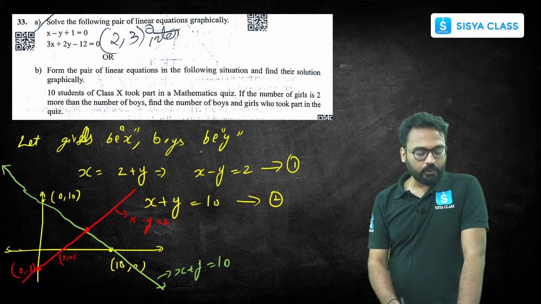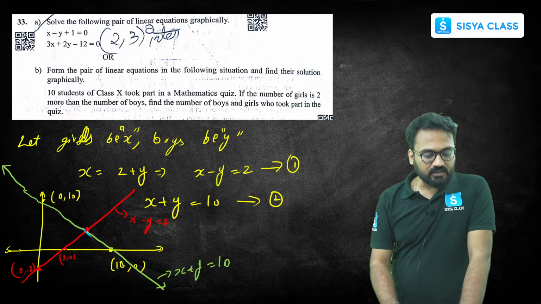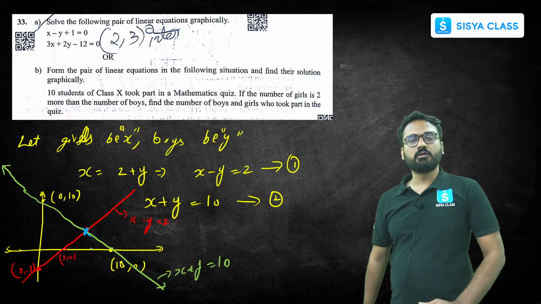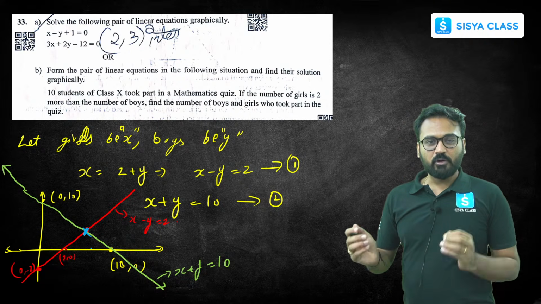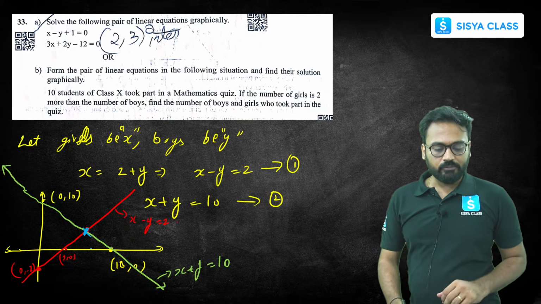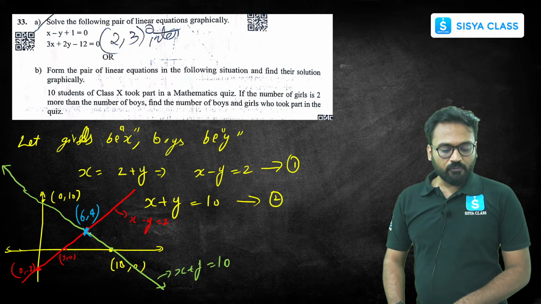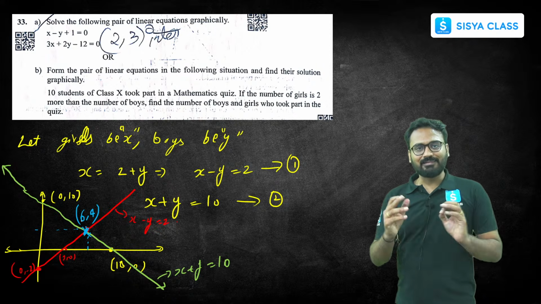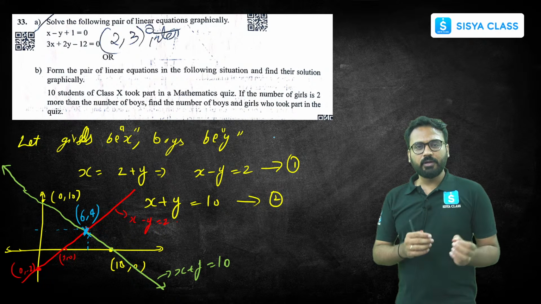You plotted both the equations. The point at which both of them intersect, the point of intersection of both the lines, that point is the solution. X value will be the number of girls, y value will be the number of boys, because we have taken it that way, x is girls and y is boys, okay? This will come out to be 6 comma 4. If you would have plotted, you would have got 6 comma 4. Scale and all of those things are similar to the previous question. You will have to take 1 centimeter equal to 1 unit and then plot.